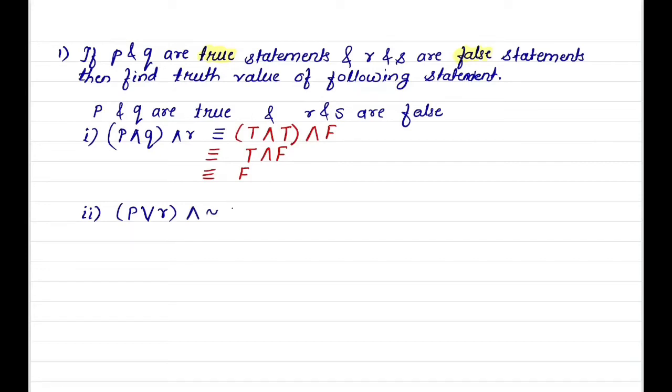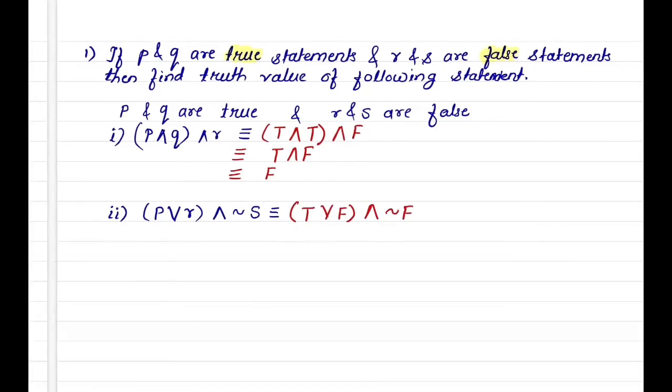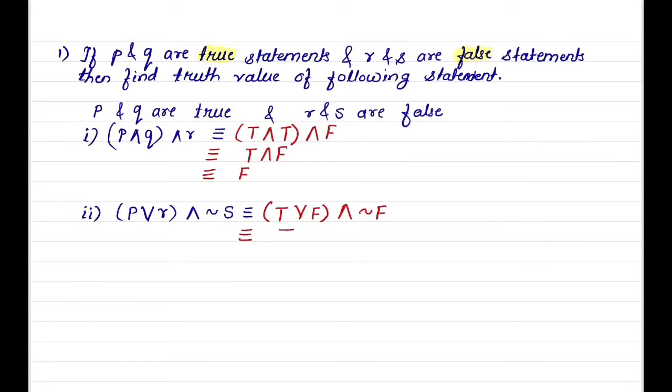Second example, P or R and negation of S. Substitute truth values: T or F and negation of F. T or F is equivalent to T, and negation of F is T. T and T is equivalent to T. Therefore the truth value of the given statement is true.